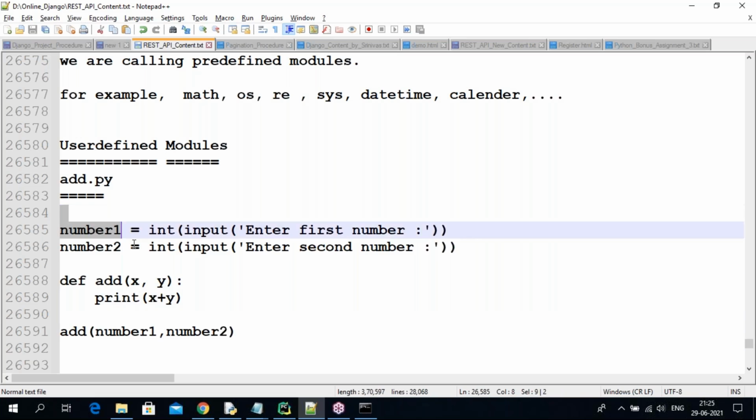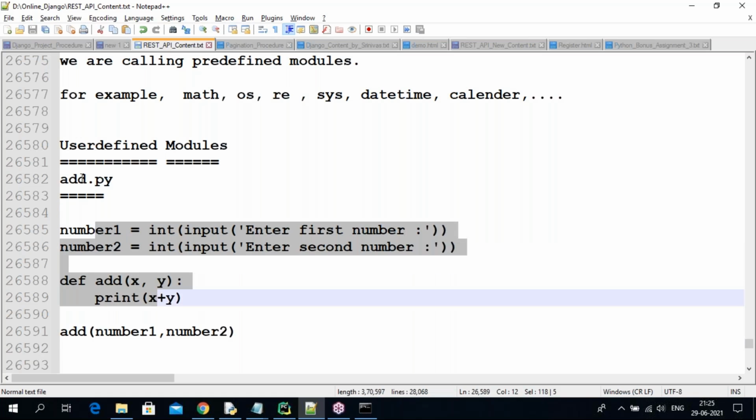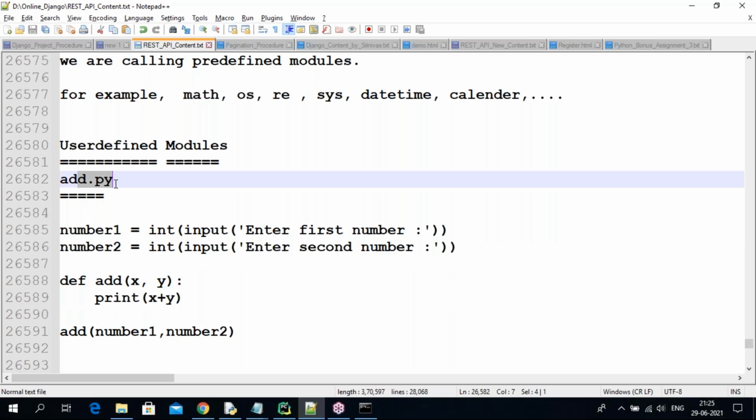So this is my task, guys. This is my task. Okay. In this task I created one Python file, which is named add.py. So we are calling this a user defined module. In Python, every .py file we call a module, guys.